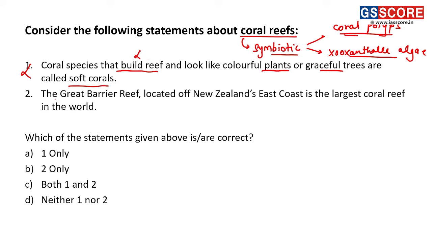Second statement, the Great Barrier Reef located off New Zealand's east coast is the largest coral reef in the world. This statement is again incorrect, because the Great Barrier Reef is located off the coast of Australia and not New Zealand. So the second statement is also incorrect. Both these statements related to coral reefs are incorrect. Hence the answer is D, neither 1 nor 2. Next question.